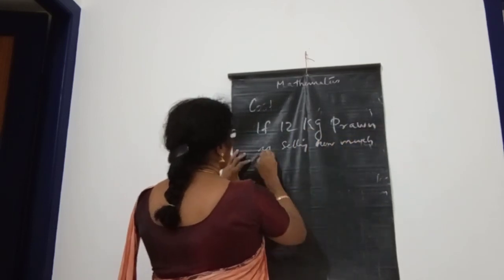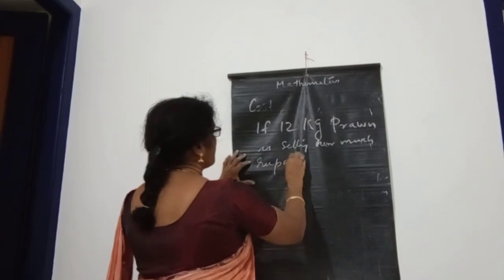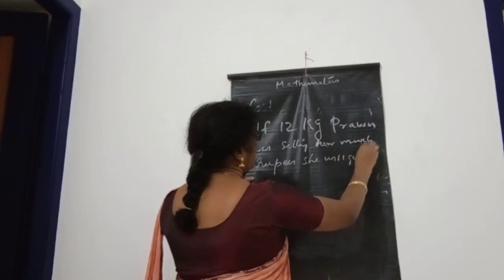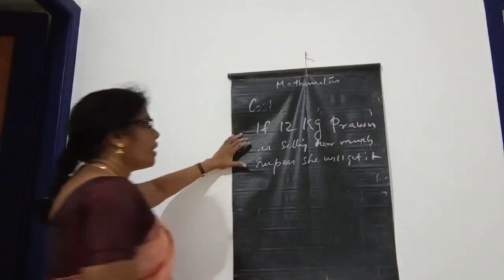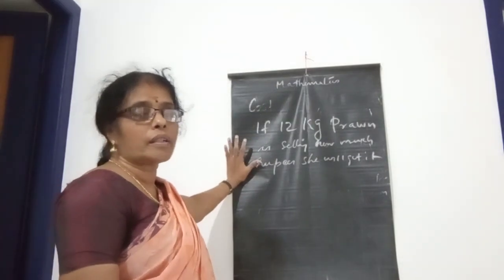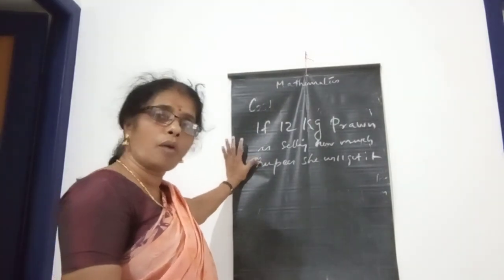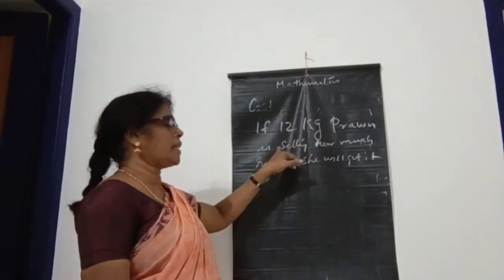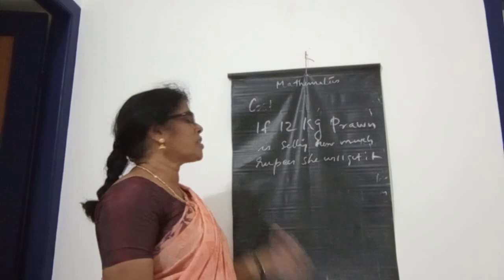How much rupees will she get? Floroma already sold 10 kilogram prawn, and we found how much she got. Likewise, if 12 kilogram prawn is sold, how much rupees will she get?